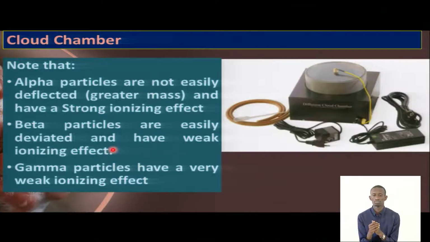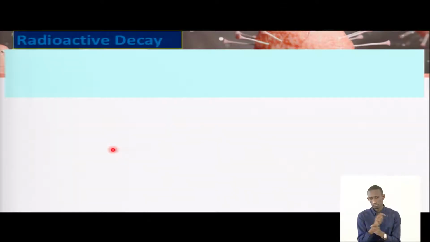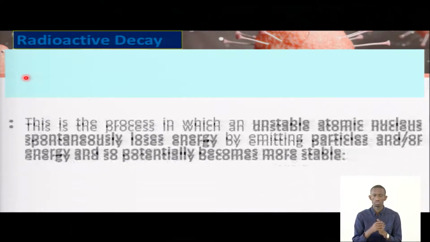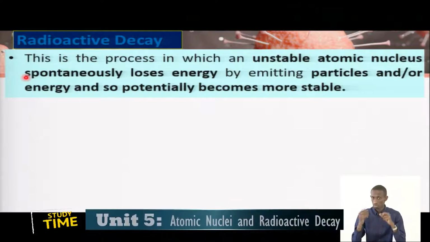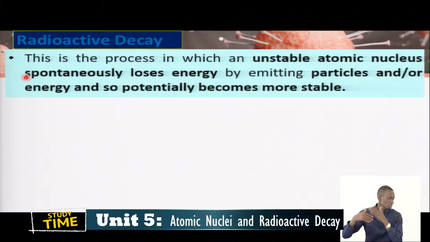Okay, so then let's change to the point of radioactive decay. So what is the radioactive decay here? I hope you remember the definition. We defined this one in a previous lesson.